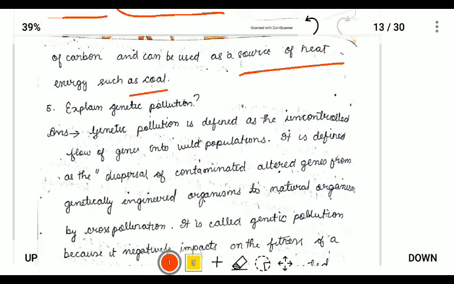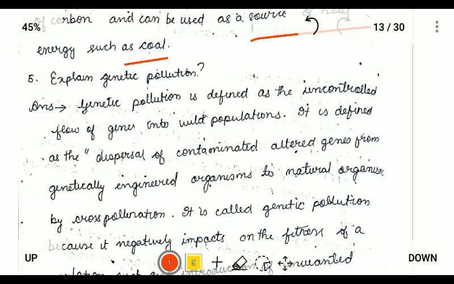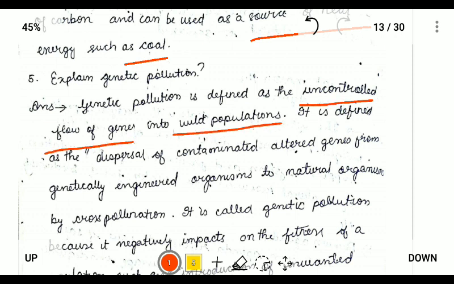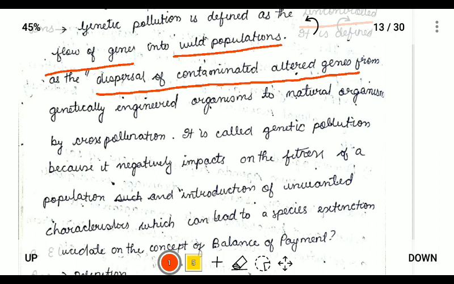Next is genetic pollution. So for 5 marks, what is genetic pollution? We can write that genetic pollution is the uncontrolled flow of genes into the wild population. Scientifically, we can term it as the dispersal of contaminated, altered genes from genetically engineered organisms to natural organisms. What it will do is that it will hamper the natural growth cycles.